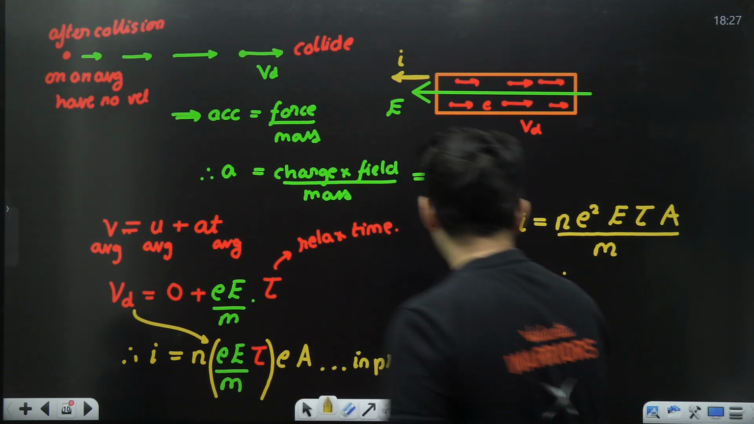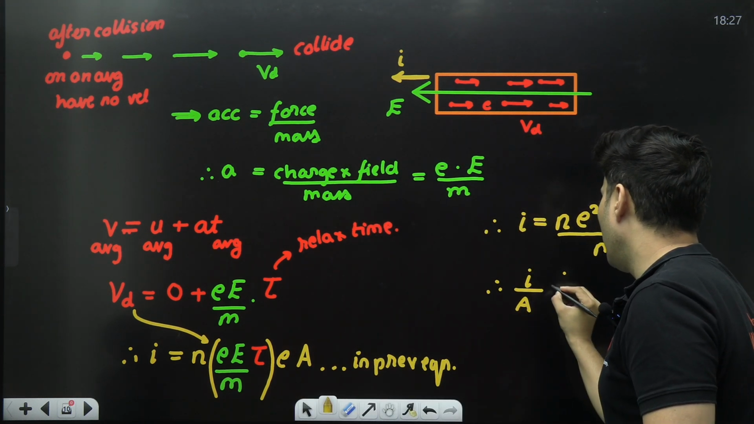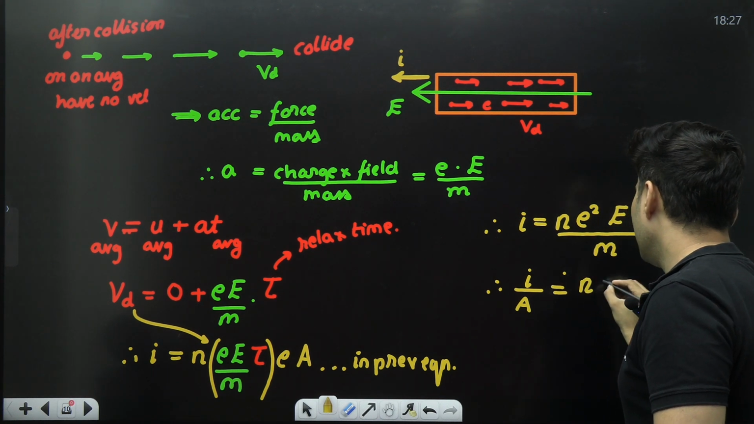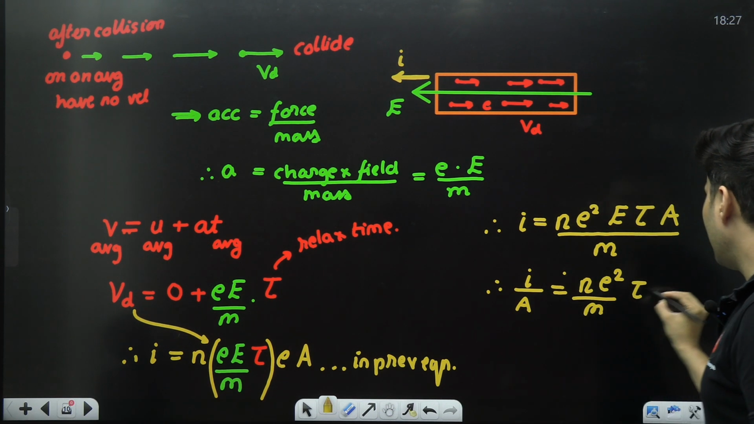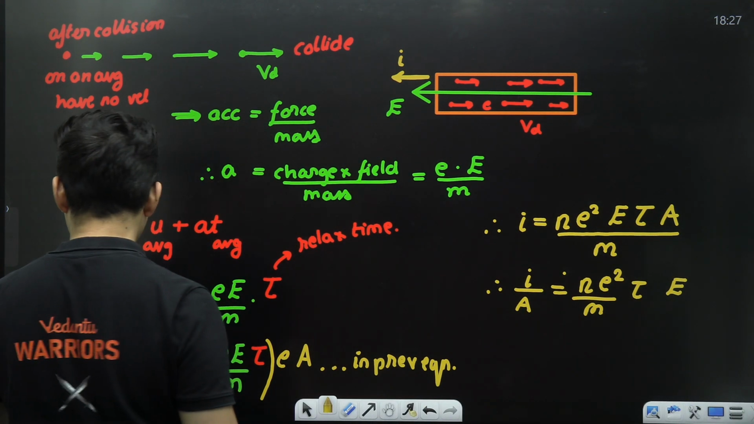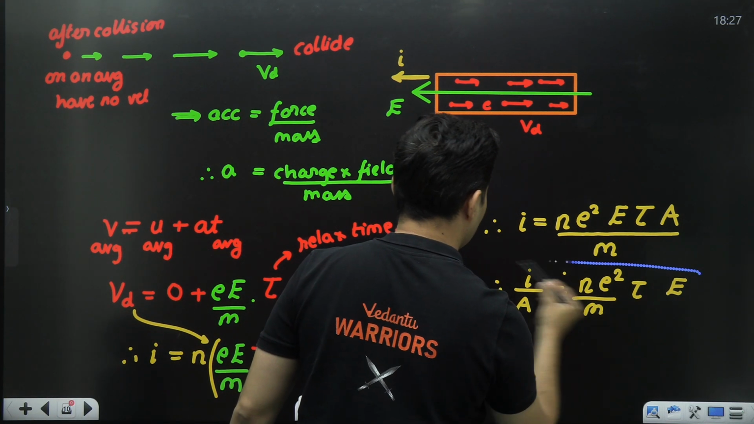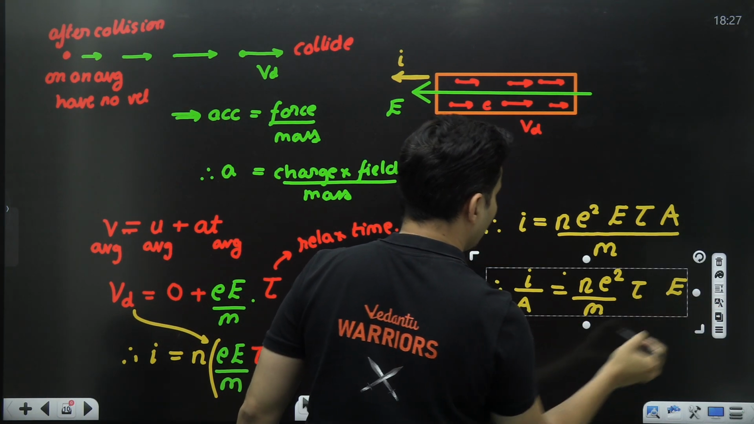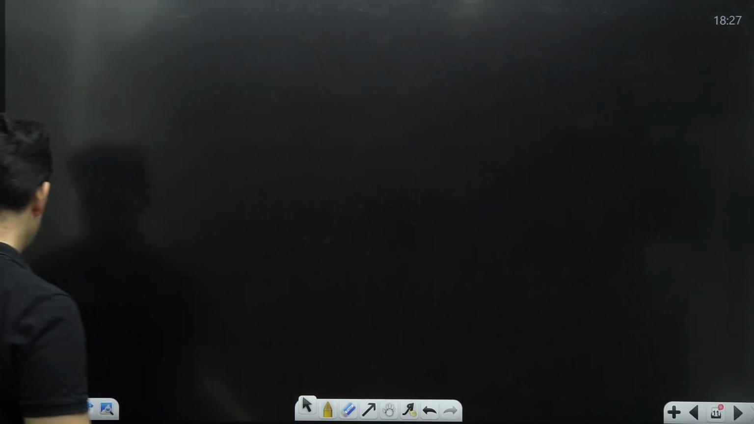Next step, take that area below the current. Current upon area is n e squared tau by m, and this electric field you put separately. Now I'll tell you what happens in the next step. Observe this carefully, guys. If you want, let me just take it on the other side. Let me just take it over here. Just observe this now.